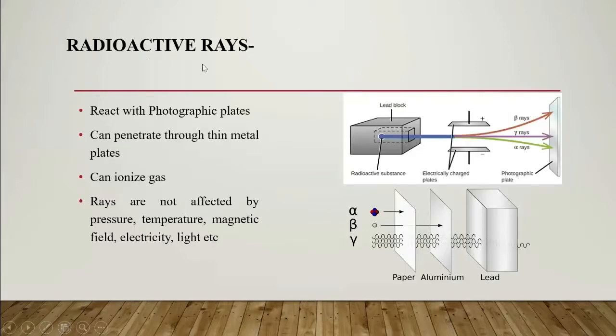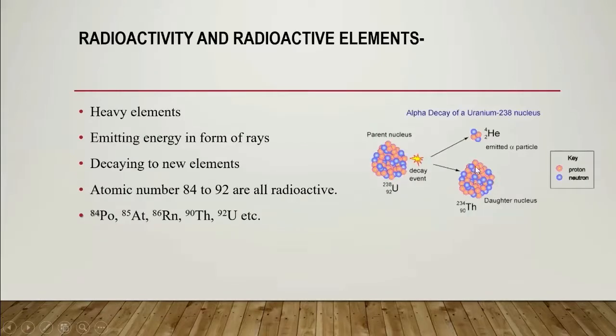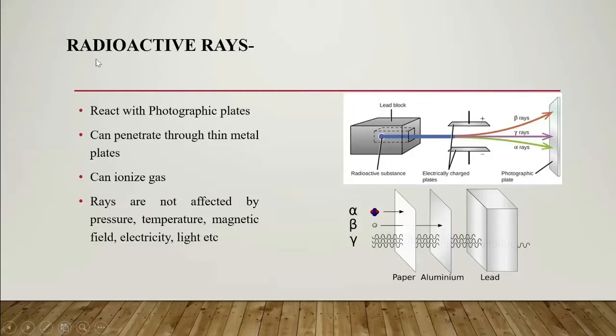Next is radioactive rays. When this decay event happens, some particles and rays are ejected, and these are the radioactive rays. The properties of radioactive rays are that they react with photographic plates, can penetrate thin metal plates, and can ionize gas. The rays are not affected by pressure, temperature, magnetic field, electricity, light, etc.